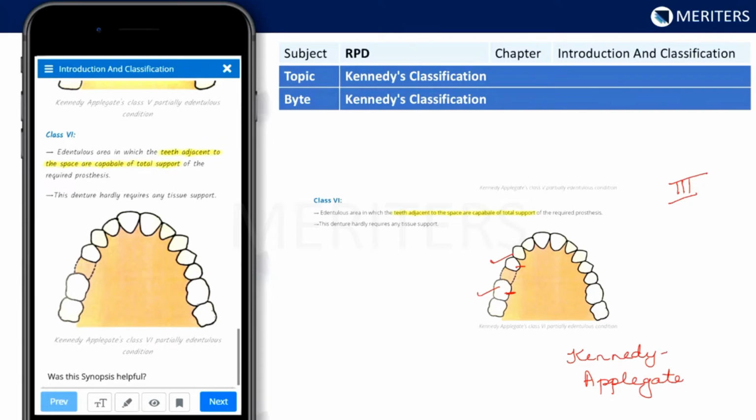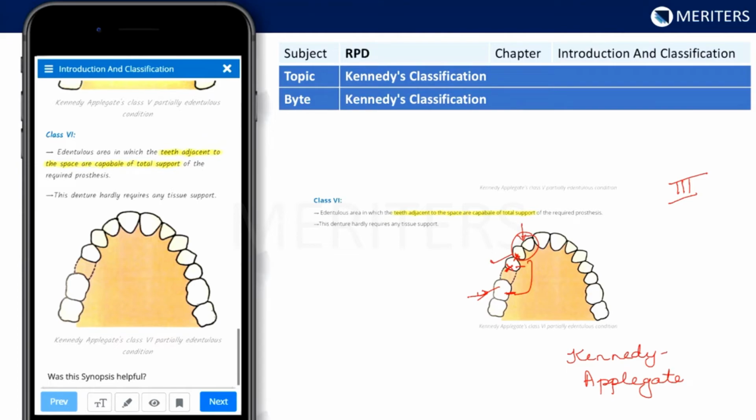How is Kennedy's class 6 different from class 5? In option 3, which was given in the question, they said that the anterior tooth is not capable of giving support. Consider the same clinical scenario, if this premolar was missing, and suppose this canine is also missing. So you have the lateral as the anterior abutment and the molar as the posterior abutment. This lateral is a very small abutment, and it is not morphologically sound to support 3 teeth if you have to restore them. So it is not a very favorable situation.